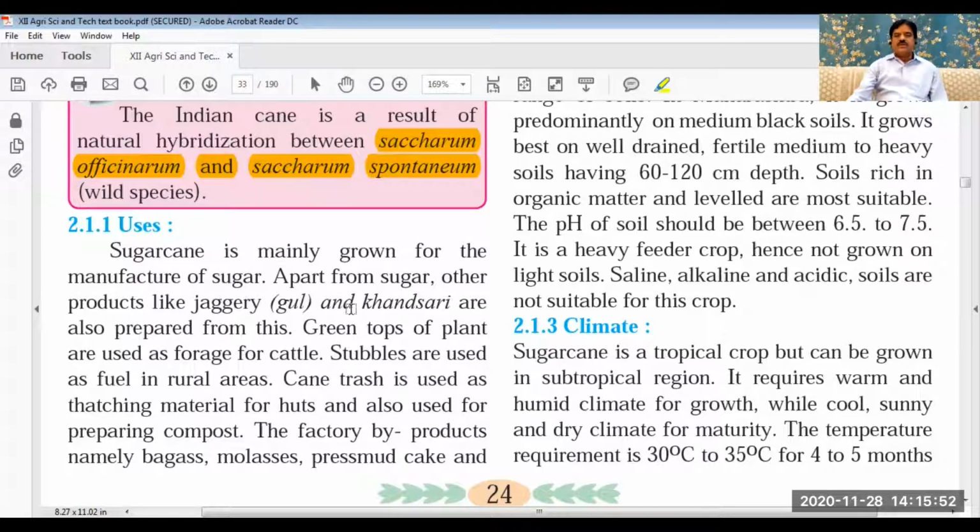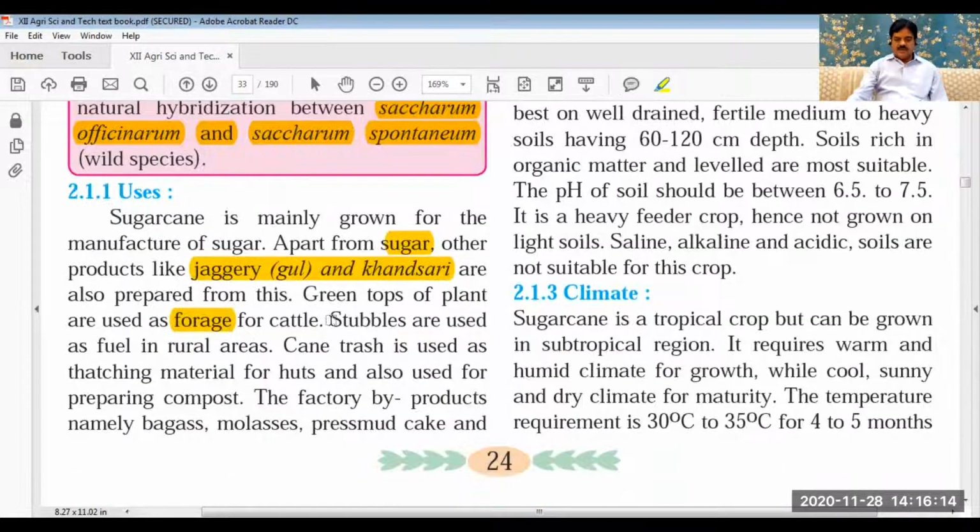Now come to the uses. What are the uses of this sugarcane? As we know, most importantly we get sugar, we get jaggery that we call gur, and khansari. Khansari is also jaggery, but it is a poor quality jaggery. Then it is also available as a forage for cattle. Then stubbles, the waste material, are used as a fuel.